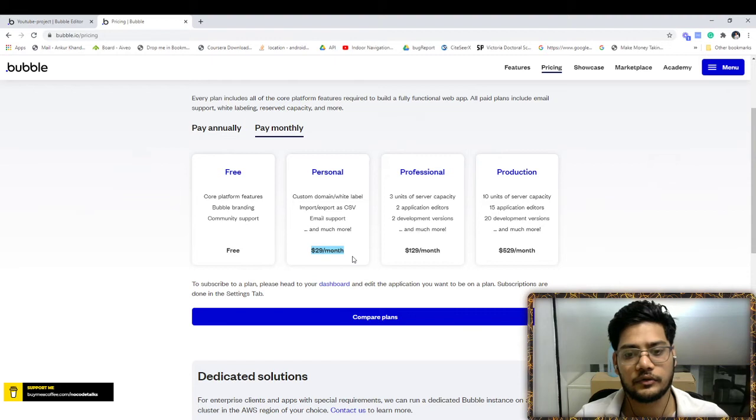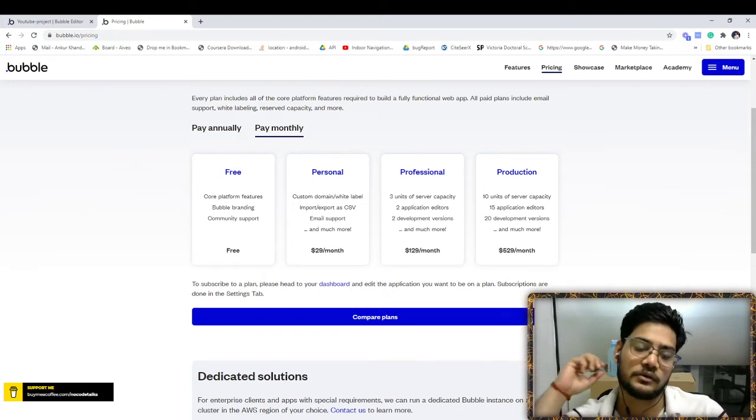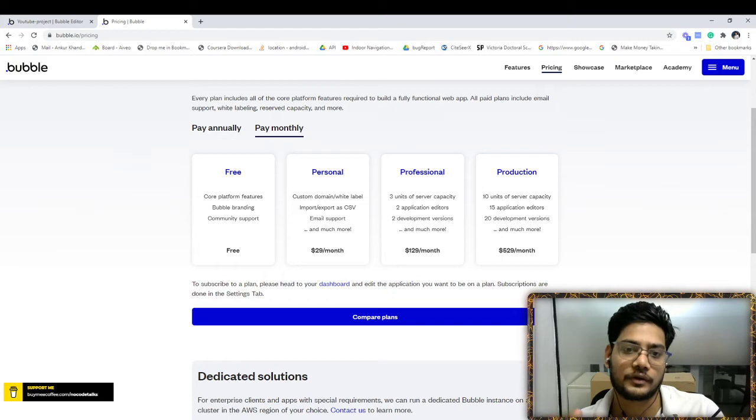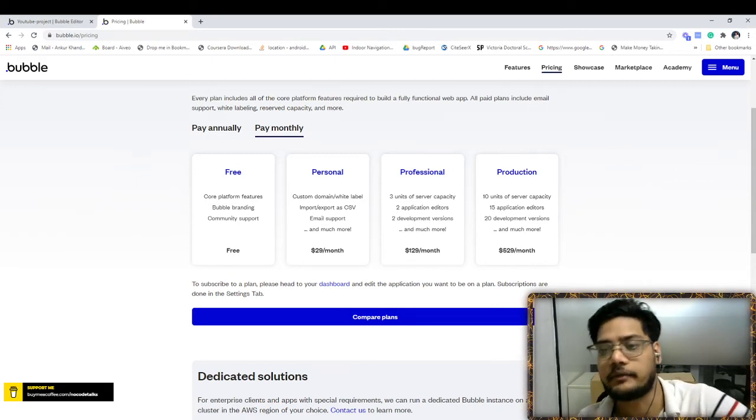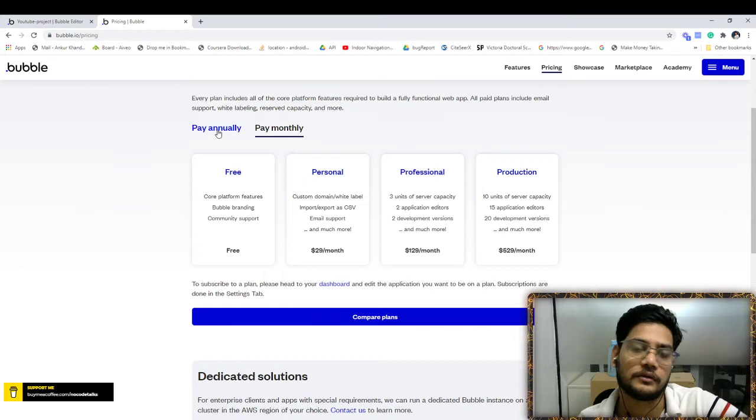With the paid plan you will not get the built on Bubble label, and you can use your custom domain and white label the whole app. If you publish the app on the free version, there is a built on Bubble logo. Also, you can export all your database, and there are a lot of other things.